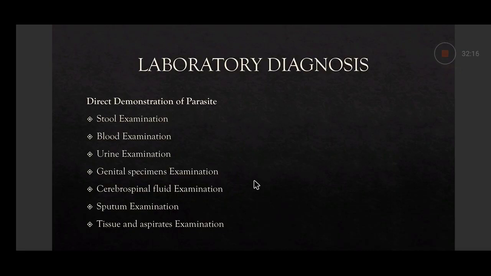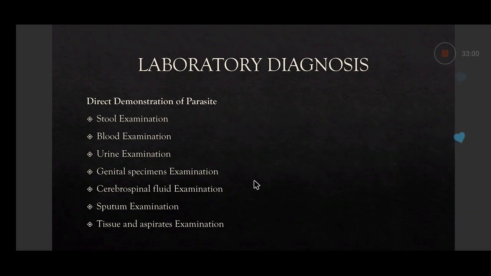It depends upon direct demonstration of the parasite. That is very important, because in parasitic infection, direct demonstration is very, very important. Direct demonstration may be in stool examination, blood examination, urine examination, genital specimen examination, cerebrospinal fluid, sputum examination, tissue and aspirate examination. This is one aspect of laboratory diagnosis. Another aspect is culture. So one is direct examination, another is culture. Third is animal inoculation. Fourth is serological test. Fifth is skin test. And sixth is molecular methods. We will be coming to each one of these.